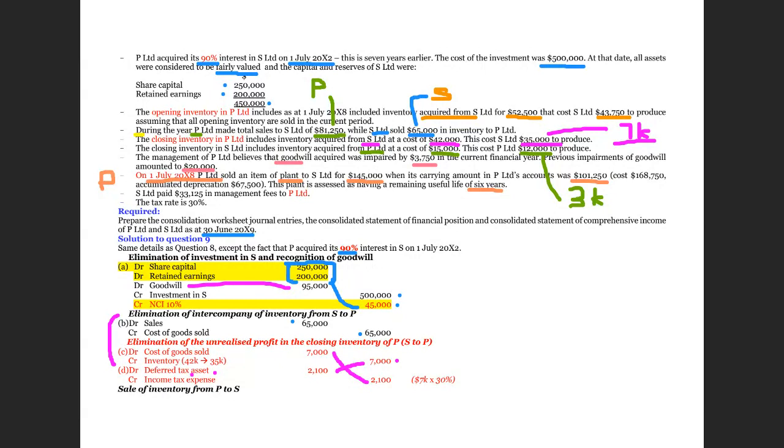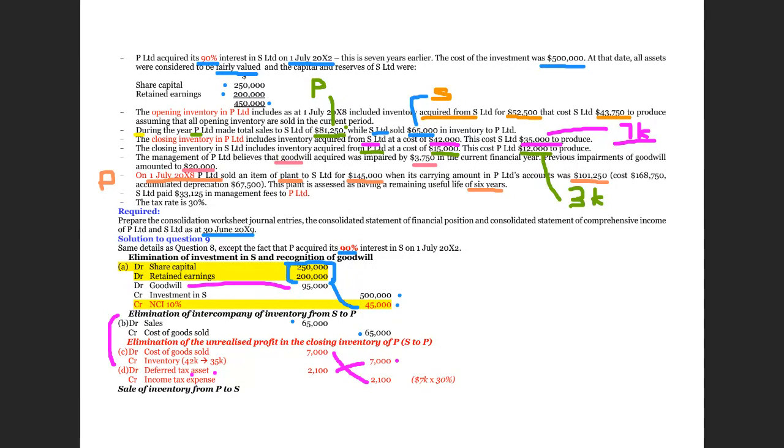Okay, so this is the current year intra-group sales from the subsidiary. We also have intra-group transactions from the parent. The question says that during the year, P Limited makes sales to the subsidiary of 81,250.